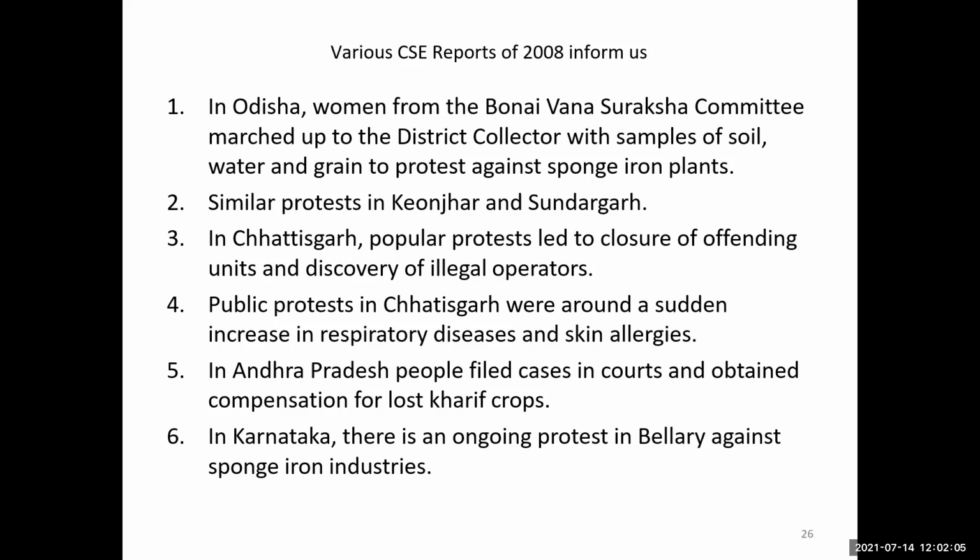DRI does not directly produce iron; first it produces sponge iron. This is very harmful for humans and animals, as well as for the soil, water, and the crops.